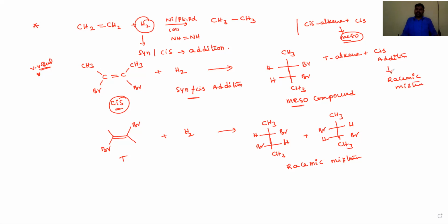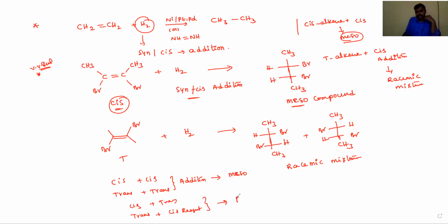For example, the reverse. The reverse is nothing but cis plus cis addition or trans plus trans addition. Okay, dear students, and that produces meso compounds. And the opposite: cis alkene plus trans reagent, and trans alkene plus cis reagent or cis addition, produce a racemic mixture.